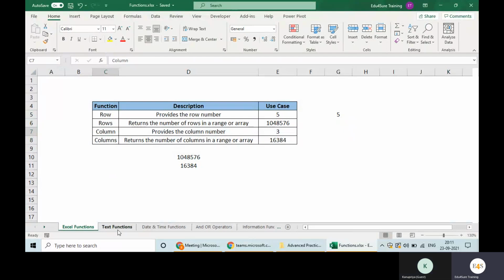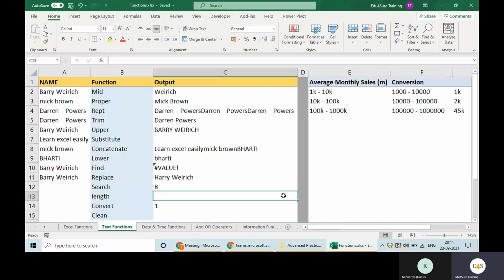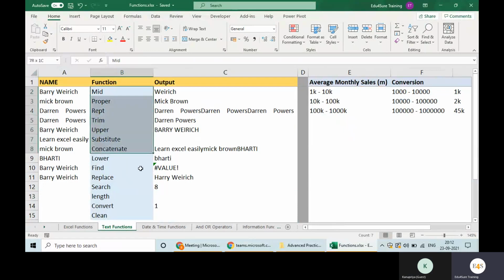Okay, then we have text functions. These are very important whenever you need to fix any errors or issues, uncleanness in text. You will use text functions. So what all functions do we have? In the last lecture we covered just the very basic ones: LEN, TRIM, which we have already cleared, and PROPER. But today we will go to some higher level also.